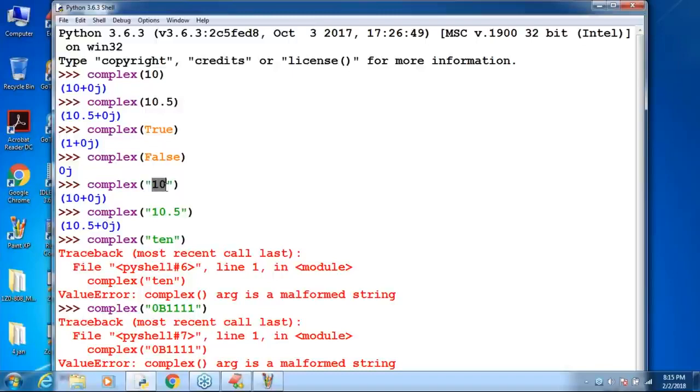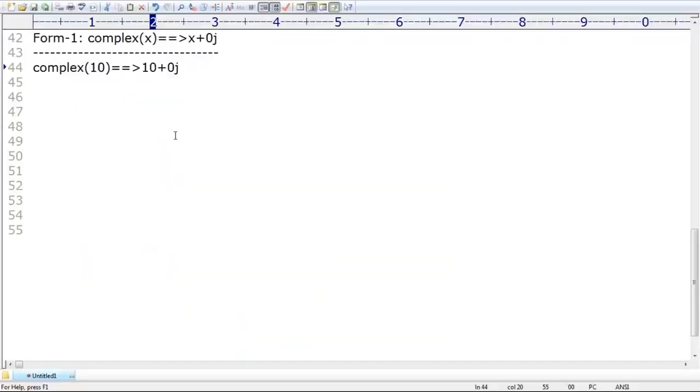Sir, how does the complex function work? This is the first argument of the complex function. Now the second argument of the complex function is also there. I forgot, can anyone tell me the syntax? complex of x comma y. Can you please tell what it will become? It will become x plus yj. Remember that.